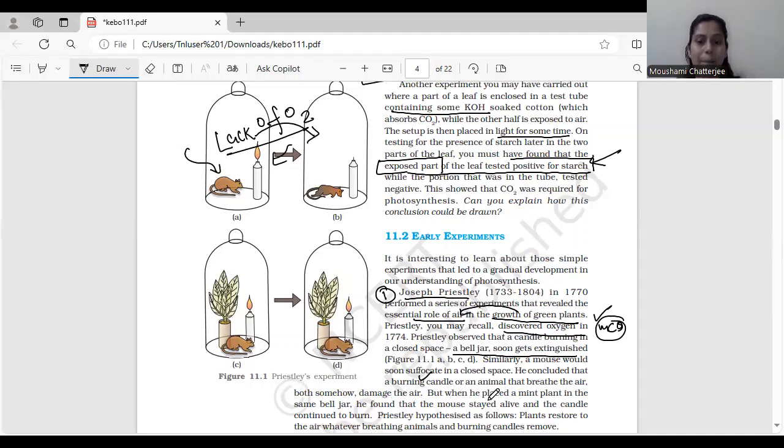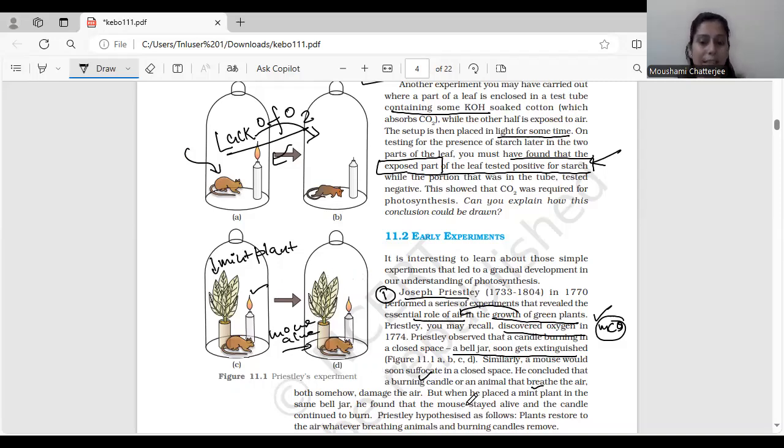But when he placed a mint plant in the same bell jar, उन्होंने mint plant को रख दिया, so he found that, उन्होंने क्या देखा? This is a mint plant. So when he placed a mint plant, he could see that the candle flame was able to burn and the mouse was alive. The mouse was also alive and the candle was able to burn itself.